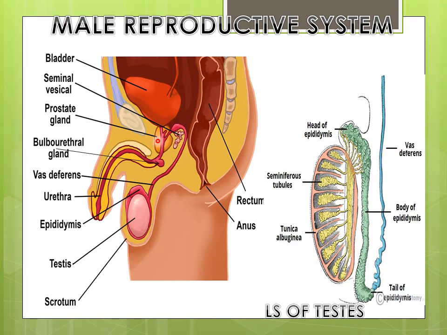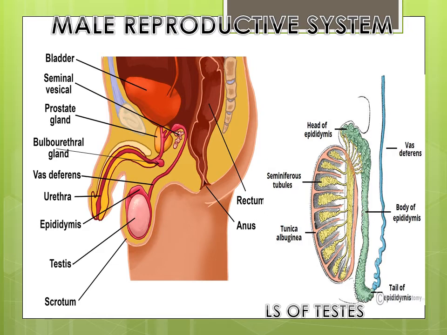Next comes the prostate gland. The prostate gland is a bilobe structure which surrounds the urethra, close to its origin from the bladder. It pours an alkaline secretion into the semen as it passes through the urethra, and this neutralizes the acid in the female's vagina. The next accessory gland is bulbourethral gland. It is also called Cooper's gland. These are two small ovoid glands which run into the urethra just before it enters the penis.